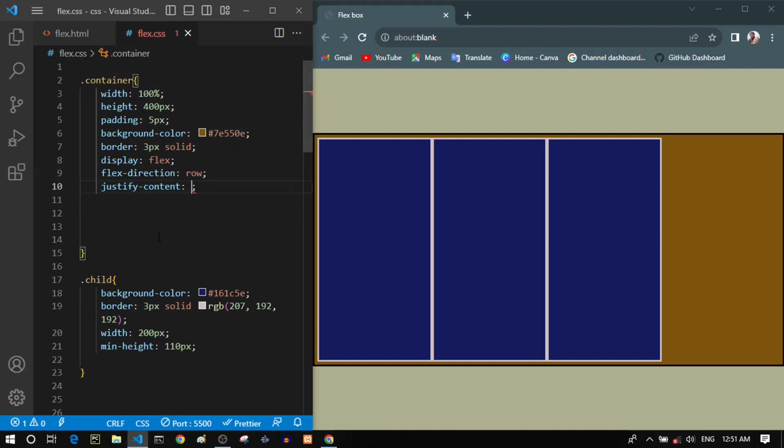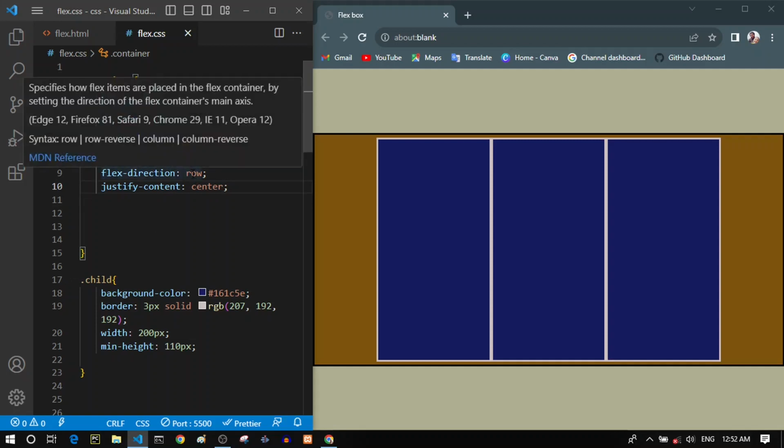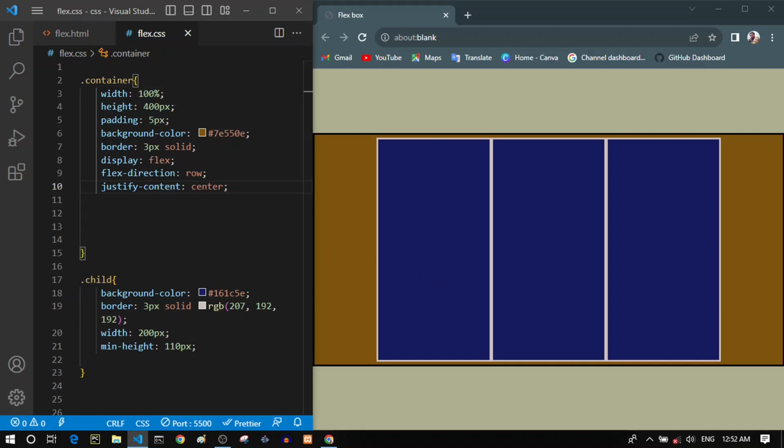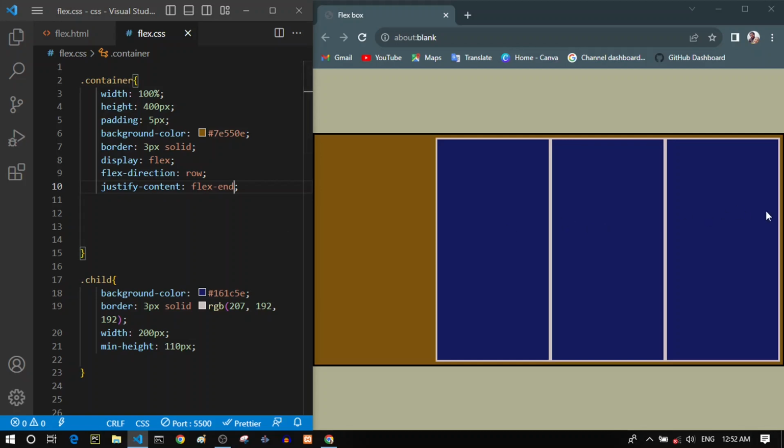Which means horizontally. For example, if I give it a center value, you can see that it centers our items horizontally because the flex direction is row, and a row always goes horizontally. So if we add items, they will be added horizontally in this flex container. Or if I give it flex end, it will be at the end of the flex box, which is right here. So this is justifying our content and our items horizontally.